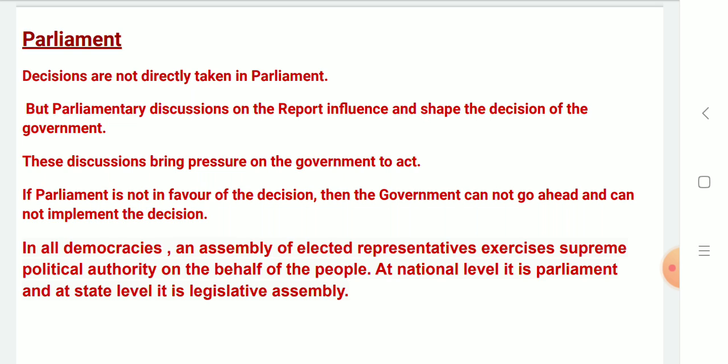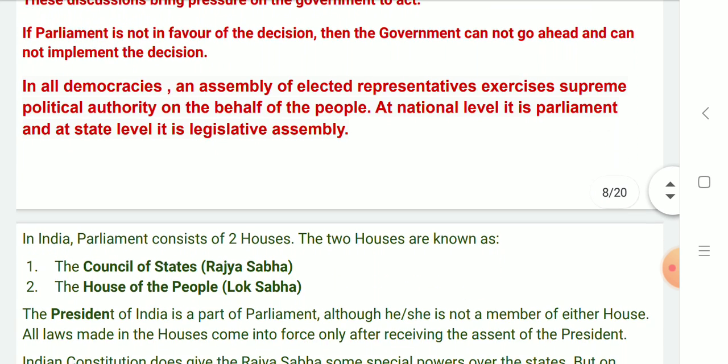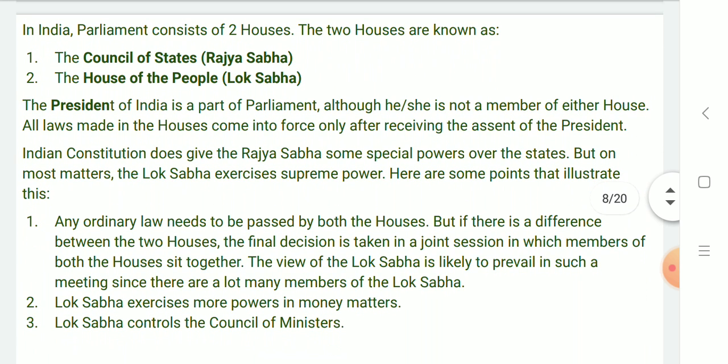In all democracies, an assembly of elected representatives exercises supreme political authority on behalf of people. At national level, it is Parliament and at state level, it is Legislative Assembly. In India, Parliament consists of 2 houses, the Rajya Sabha and the Lok Sabha. Rajya Sabha, the Council of States, and Lok Sabha, the House of People. The President of India is a part of Parliament. Although he or she is not a member of either house, all laws made in the house come into force only after receiving assent of the President.